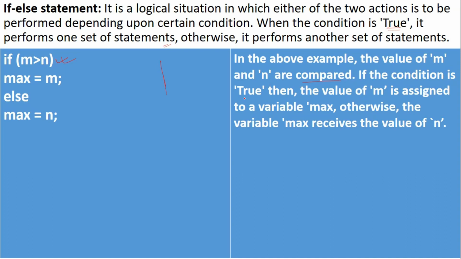If the condition is true, then the value of m is assigned to variable max. Otherwise, the variable max receives the value of n. If this condition is true, then the value of max will be the value of m, and if the condition is false, then the value of max will be the value of n.